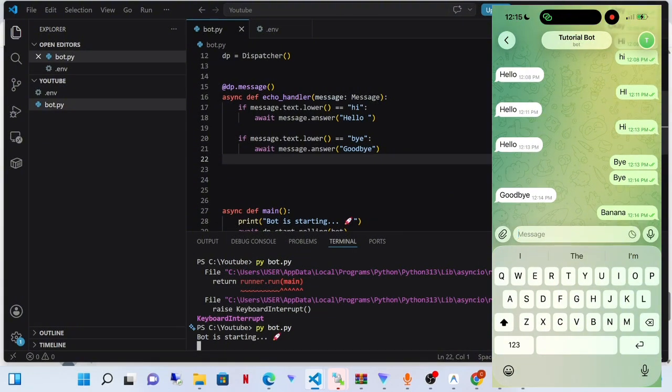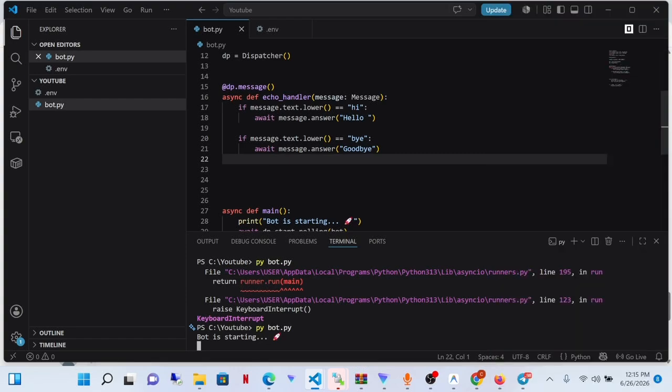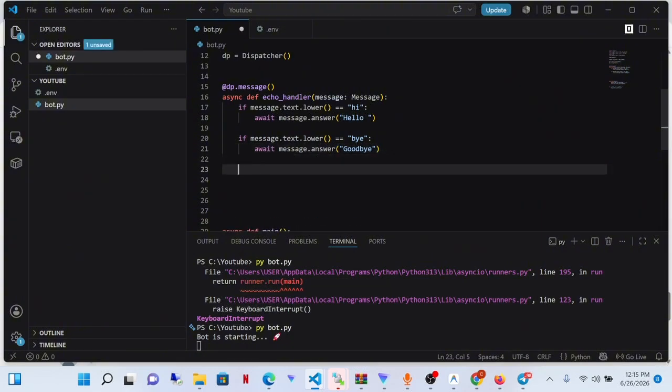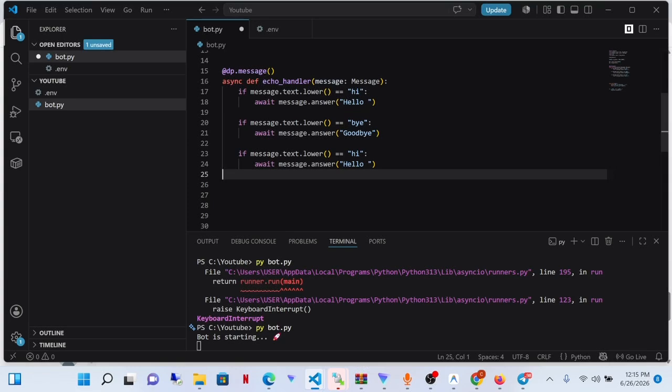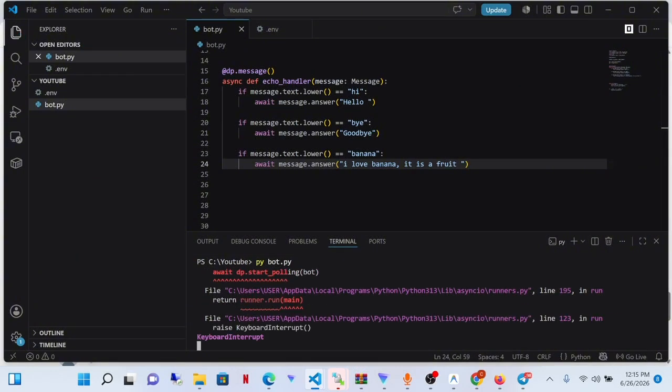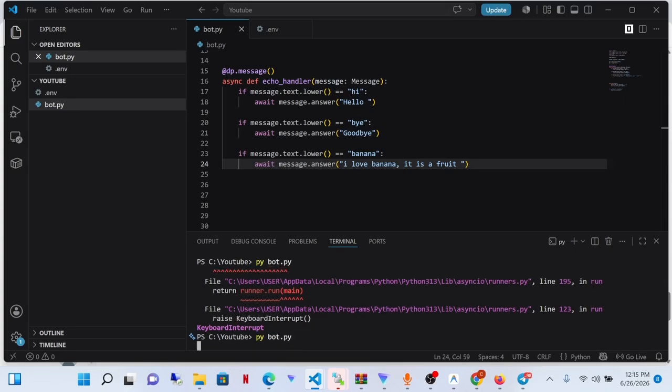But now let's do something. Let's create a rule for banana. So whenever somebody says banana, it should respond. So remember what we do. We're just going to copy and paste this whole thing. Let's put it as banana. Banana. And let's reply. When they say banana, we say, I love banana. It is a fruit. Control S to save. Control C to stop the bot. And let's restart the bot.